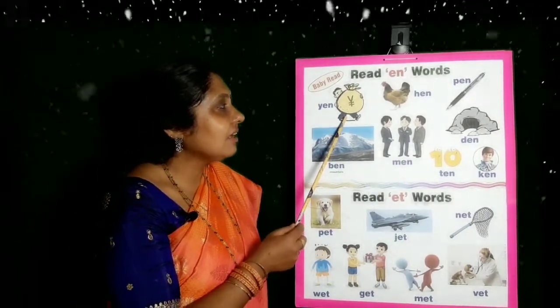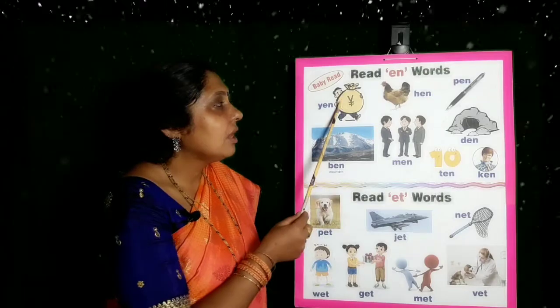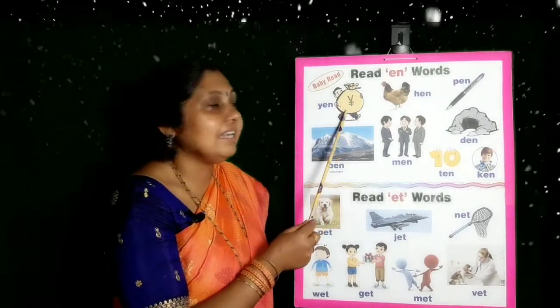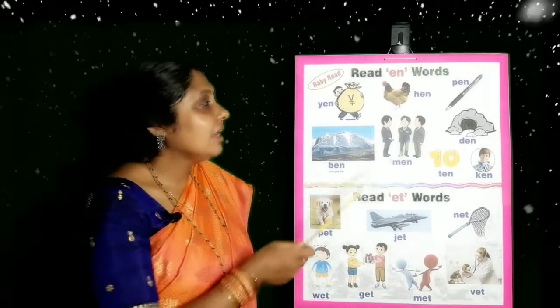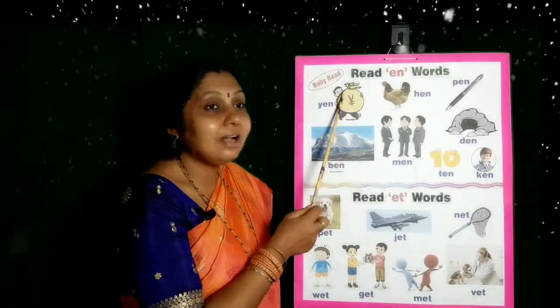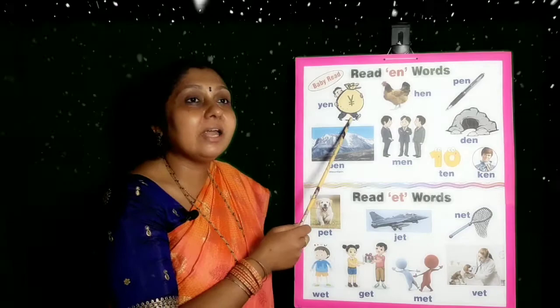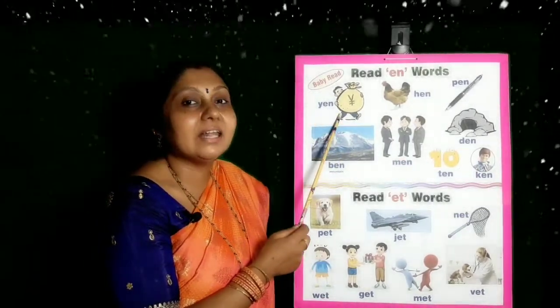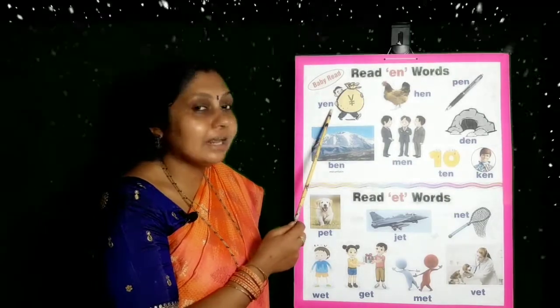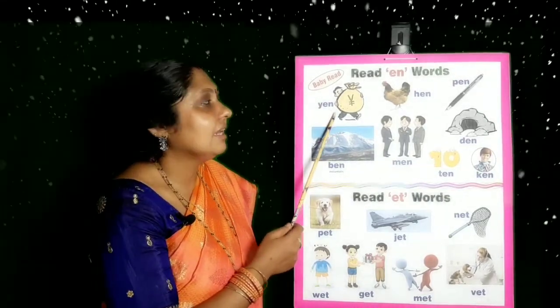This picture is showing you the currency. In India, we have rupee. In the same way, in Japan, this is a currency. What do you call it? You call it as yen. Y-E-N. It is yen.